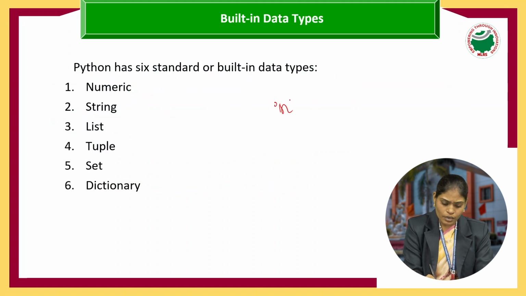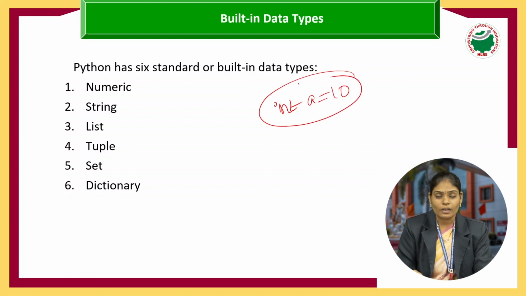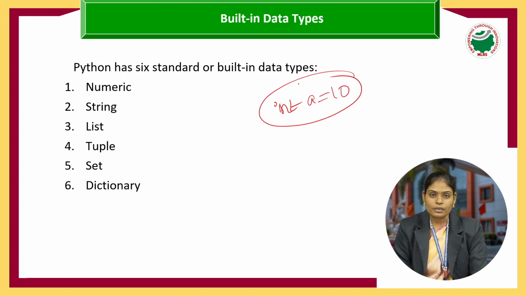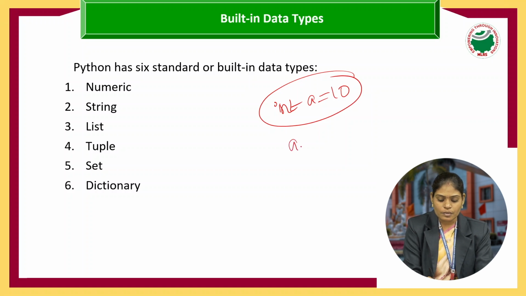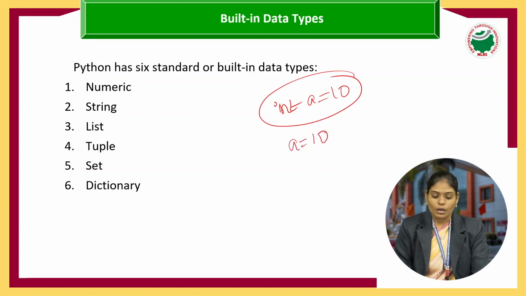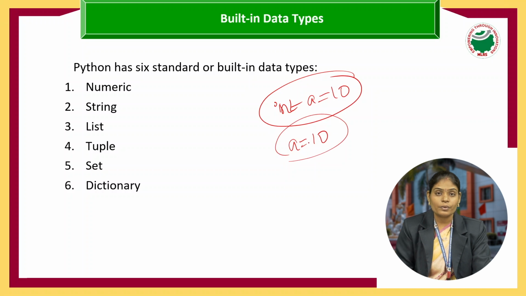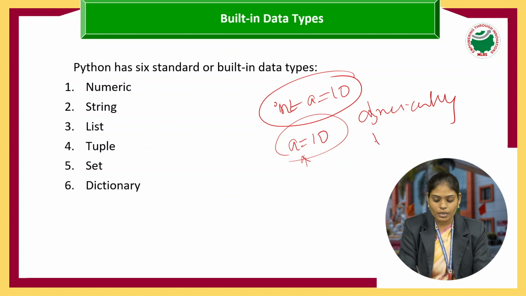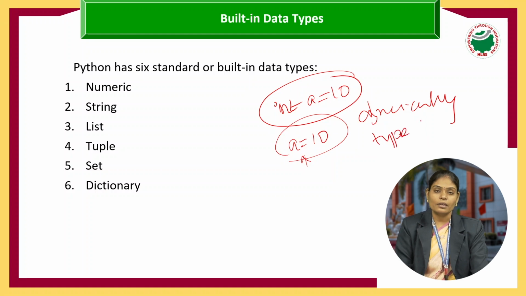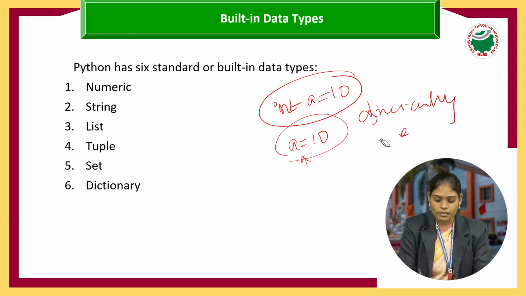In different languages like C or Java, we initialize a variable like this: int a equals 10. But in Python, we can simply write a equals 10. The interpreter automatically evaluates whether the given value is an integer or not. That's why we say Python is a dynamically typed programming language.